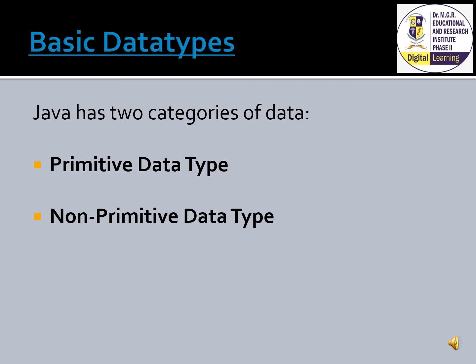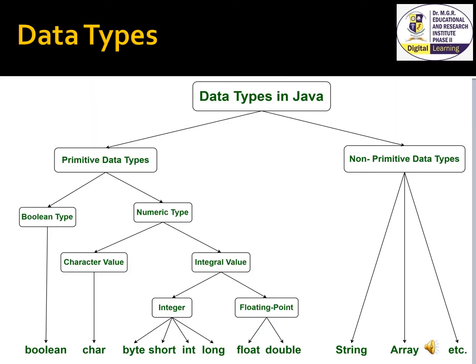There are two types of data types available in Java. One is primitive data types and another one is non-primitive data types. The non-primitive data types have other names such as reference data types and object data types. This is how the data types in Java are classified. The main classifications are primitive data types and non-primitive data types.